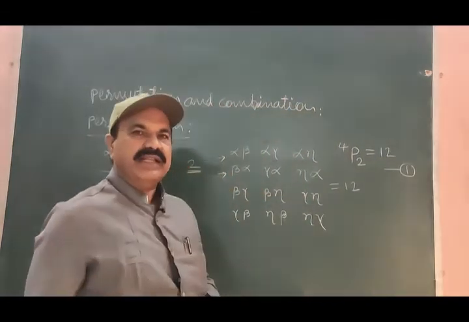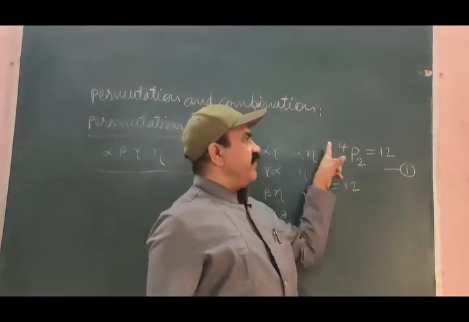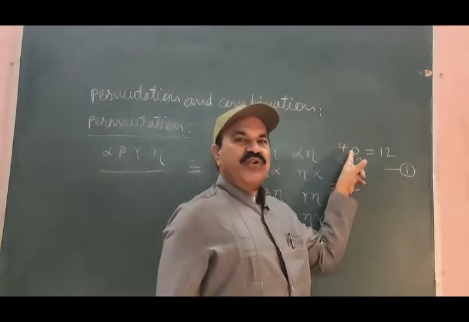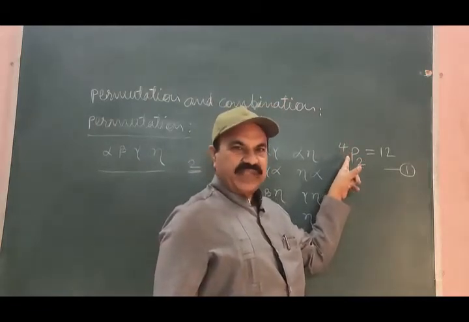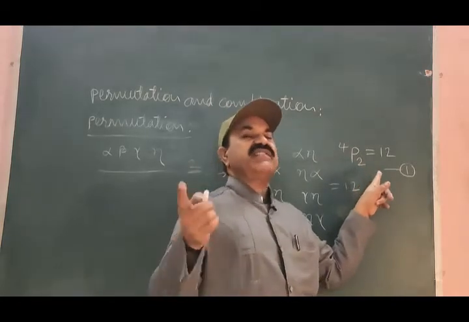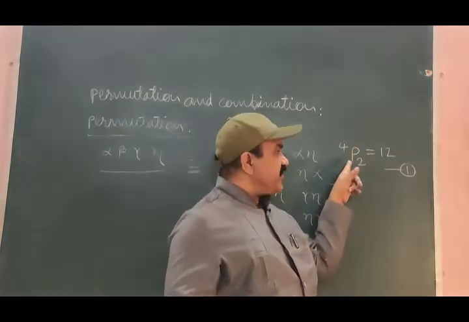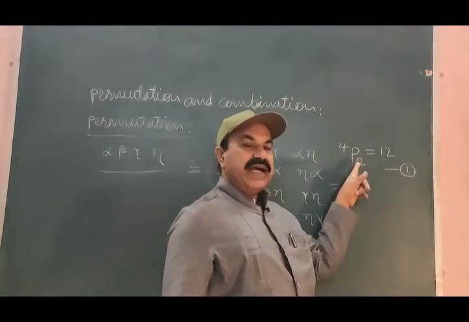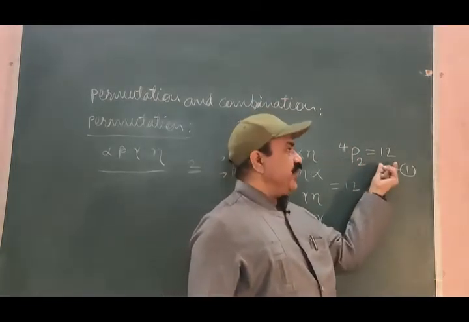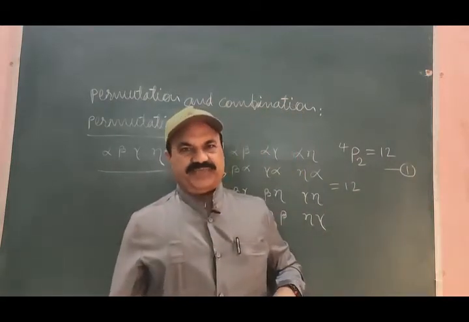Equation number 1. What is the meaning of equation 1? You are given in all 4 distinct objects. You are allowed to select any 2 objects at a time to arrange the permutations, and you will find that you can have 12 such permutations.